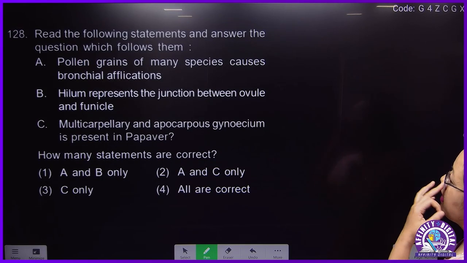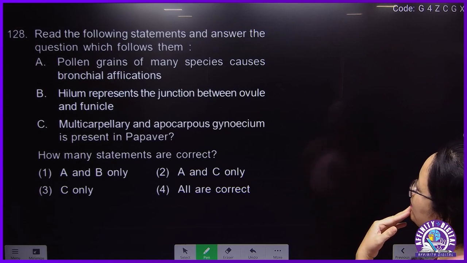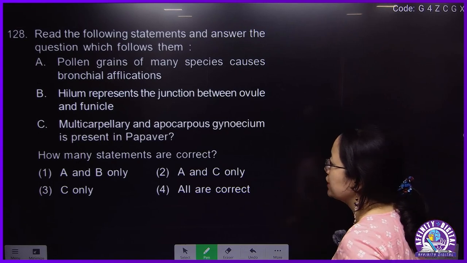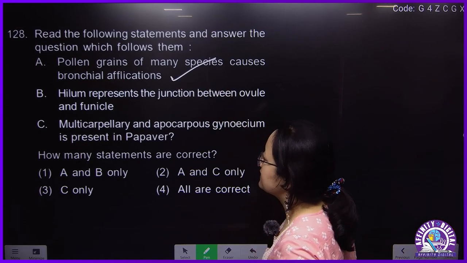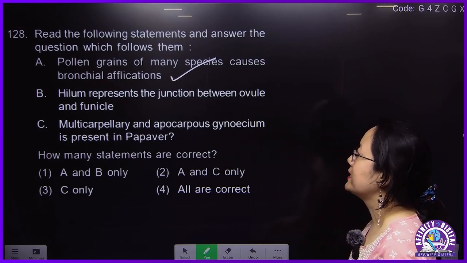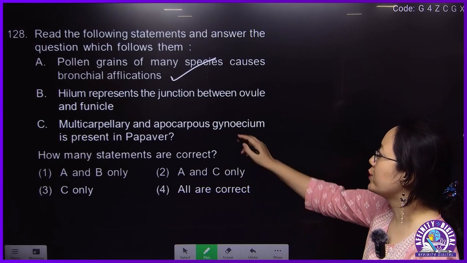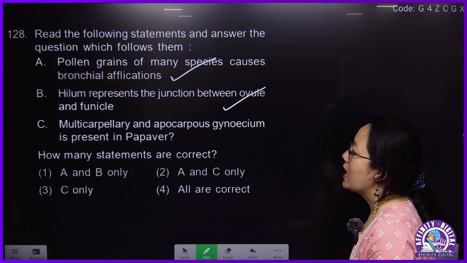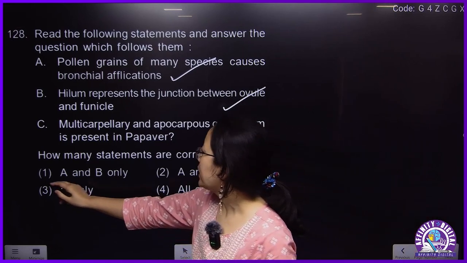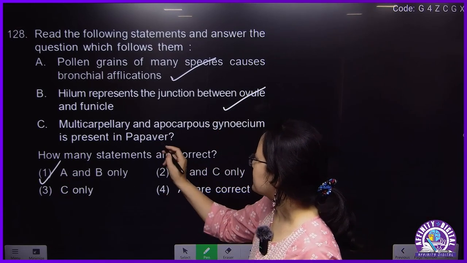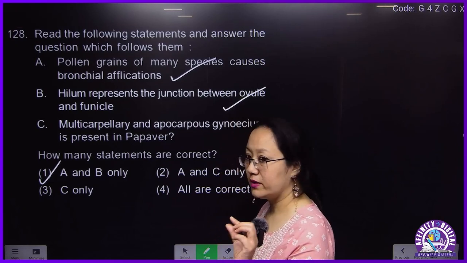128. This is from the sexual reproduction chapter. Pollen grain of many species causes bronchial affliction. This is a direct NCERT line, and it is correct. Hilum represents the junction between ovule and funicle. Also correct. A and B only is the answer. This one is given again in your NCERT.